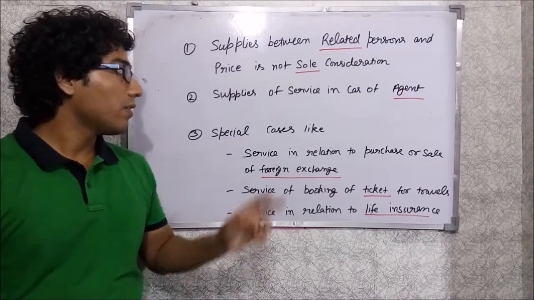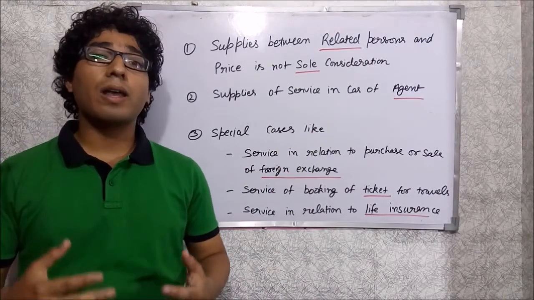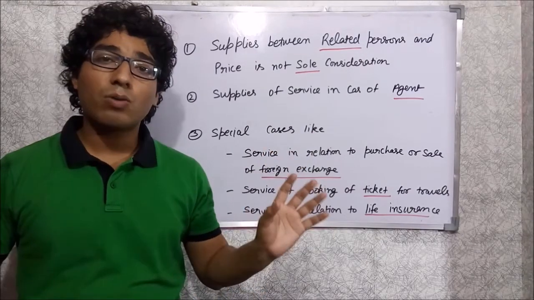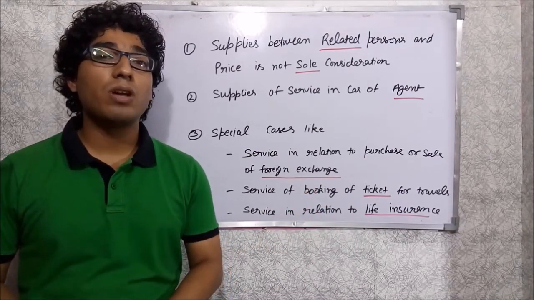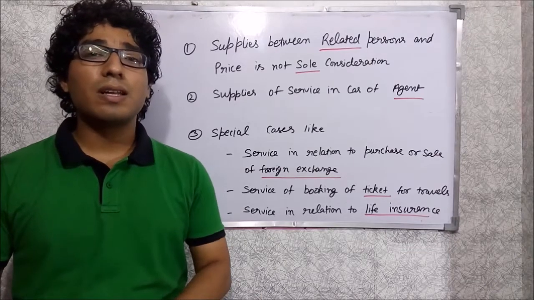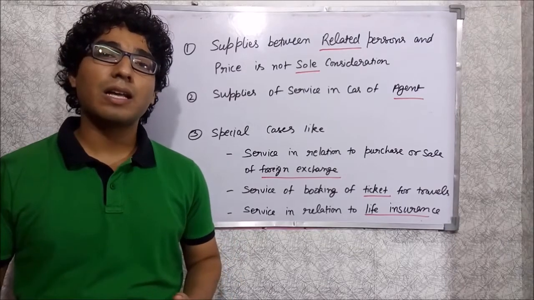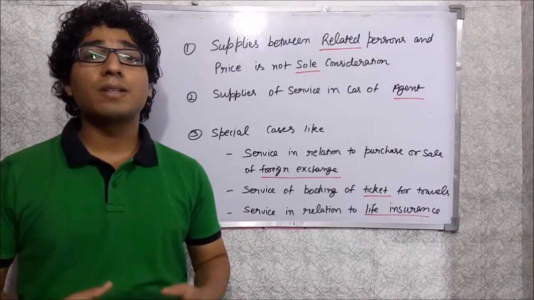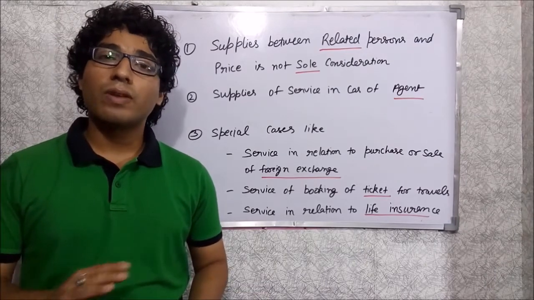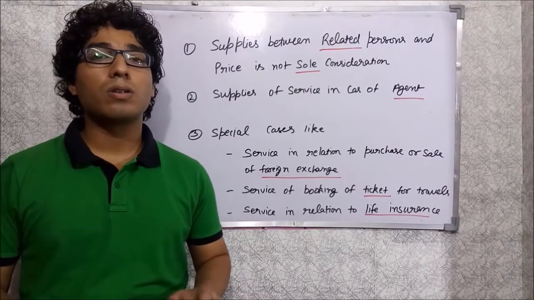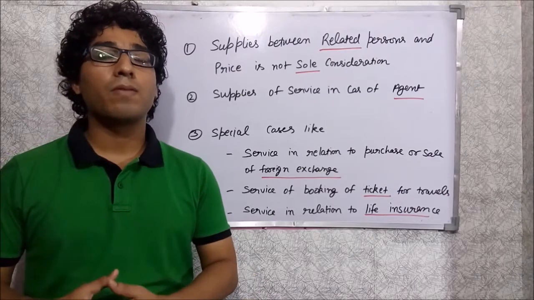The second situation is when the supply of services is in the case of an agent. When you are an agent, you don't need to check section 15 subsection 1. You have to mandatorily determine the value as per the valuation rule. And the third situation is special circumstances, in which you don't have to follow section 15 subsection 1 and you have to calculate the value as per the valuation rule.